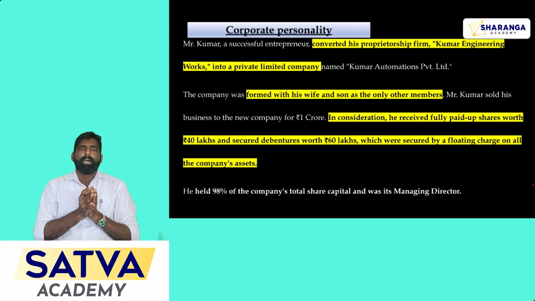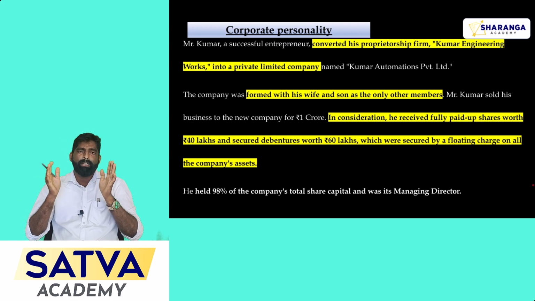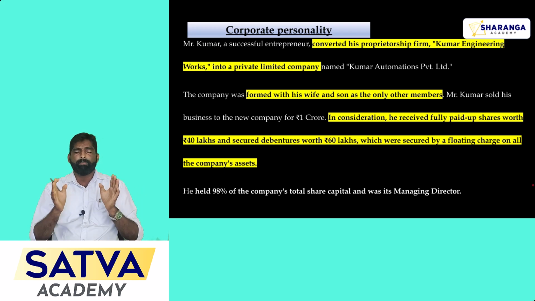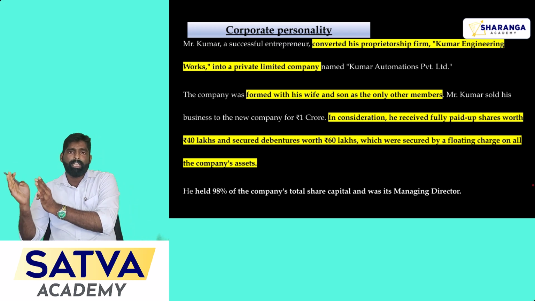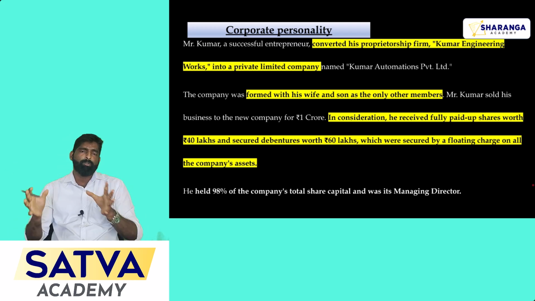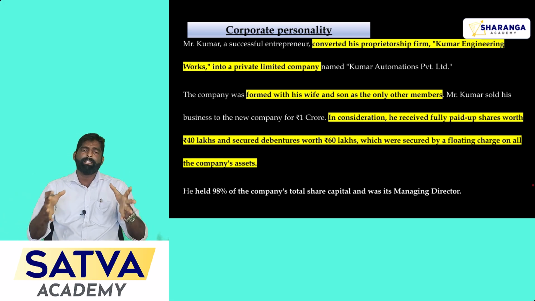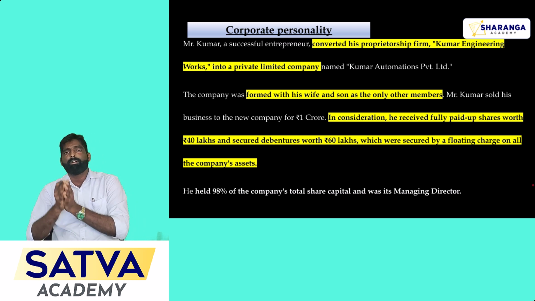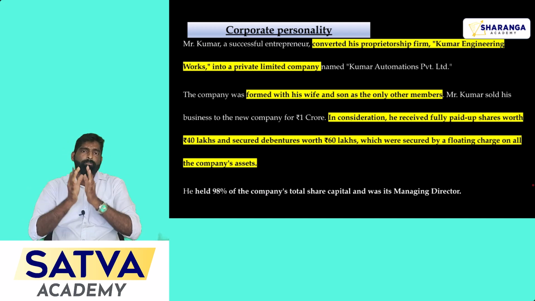Under that, the first one is contractual capacity. By using that you can carry on any business or transaction. The main advantage is that it will enjoy separate legal entity status. Separate legal entity means the company is different, and the shareholders or employees of the company are different. Even though they are working for the company, they are still separate from the company. The liabilities of the company are always paid by the company and not by the shareholders or the directors of the company. That is the advantage in case of the corporate form of business.